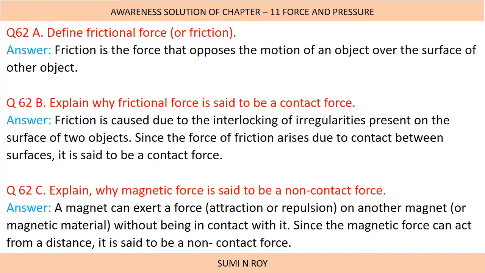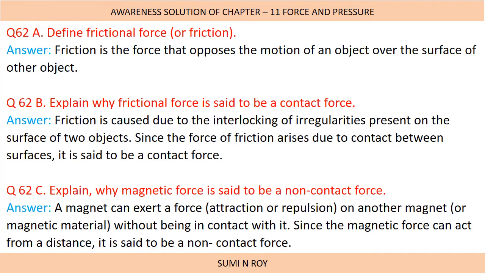Now question number 62: define frictional force or friction. Friction is a force that opposes the motion of an object over the surface of another object. Explain why frictional force is said to be a contact force. Friction is caused due to the interlocking of irregularities present on the surfaces of two objects.